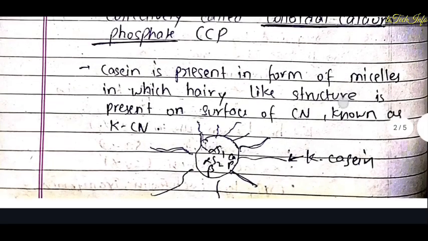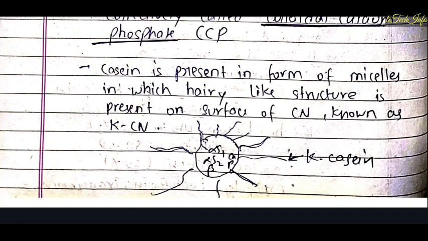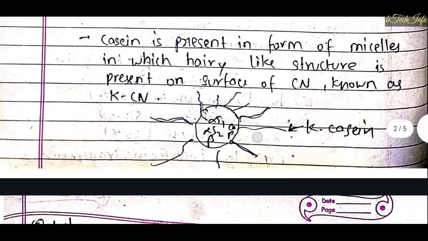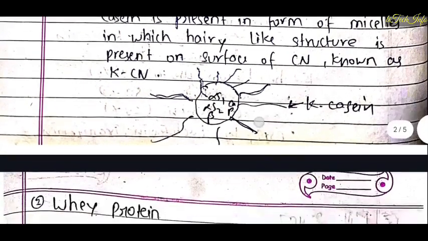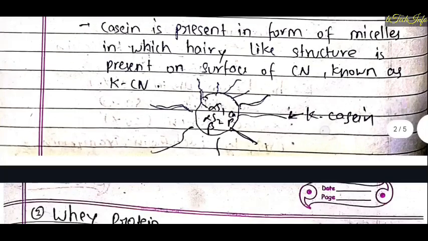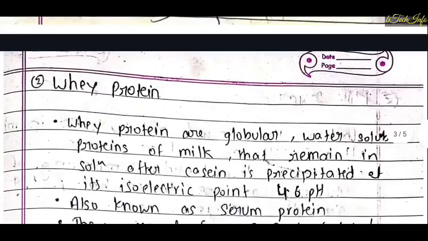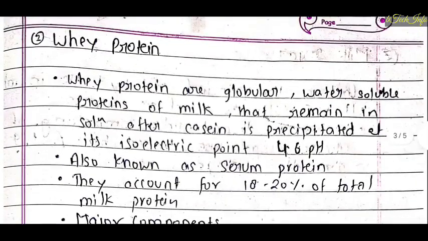Also, casein is present in the form of micelle, in which a hairy layer of structure is present on the surface of the casein micelle, known as kappa casein, right? So kappa casein is present outside of the micelle, and inside the micelle we have alpha S1, alpha S2 and beta. All three types are inside the casein micelle, but kappa casein is outside, which is the hairy layer of casein. Now we see the whey protein.